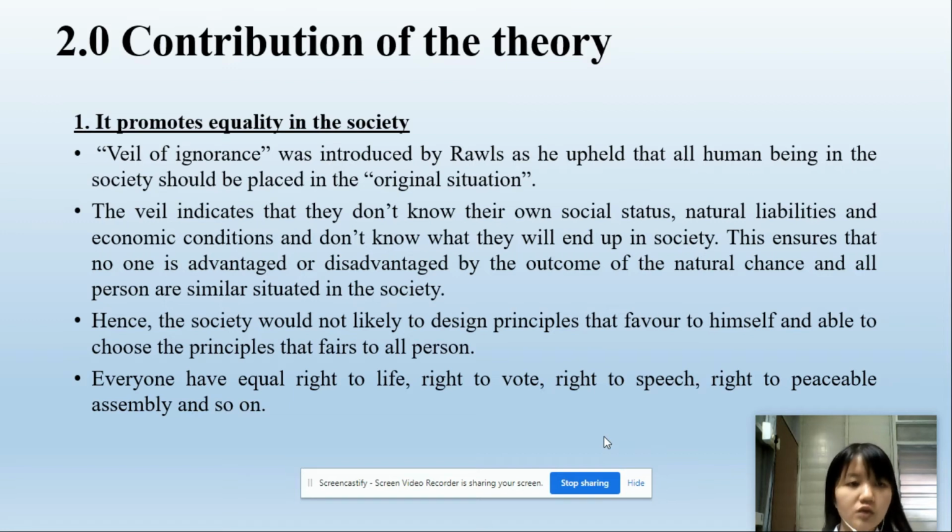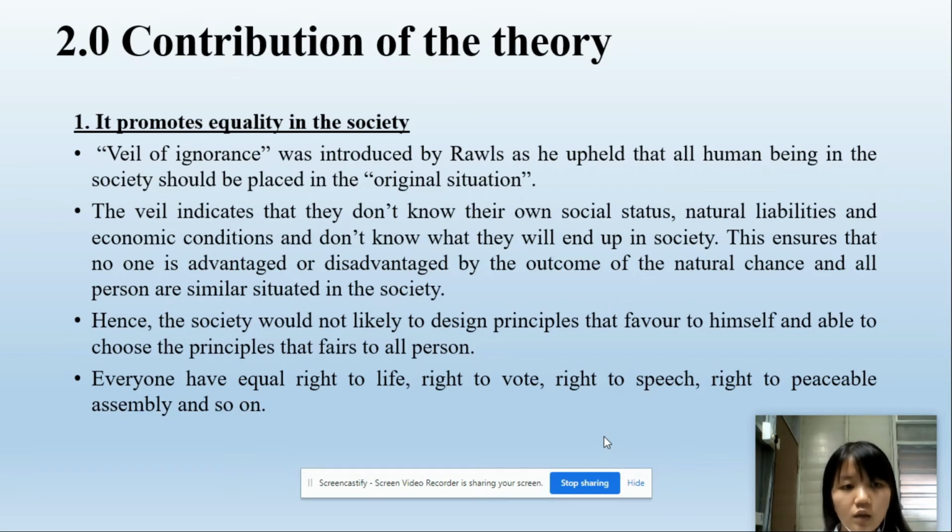The first contribution is that it promotes equality in society. The veil of ignorance was introduced by Rawls, as it held that all human beings in society should be placed in the original situation. The view indicates that they don't know their own social status, natural abilities, and economic conditions, and they don't know what they will end up as in society.